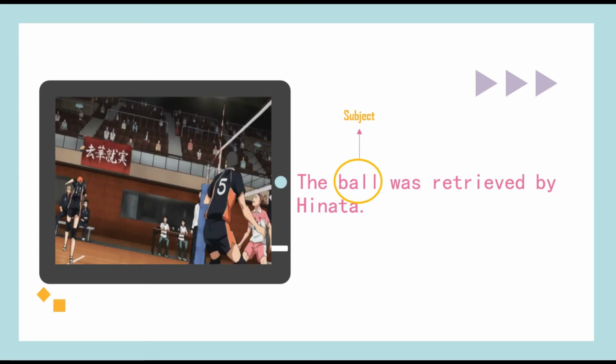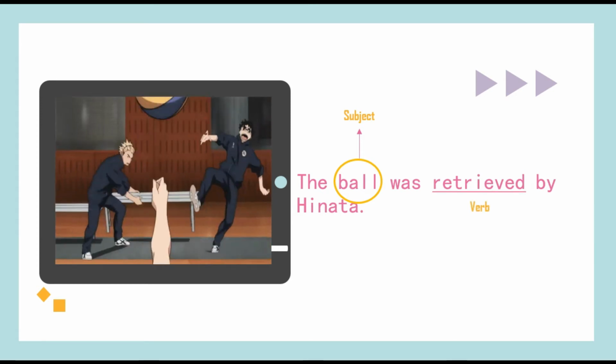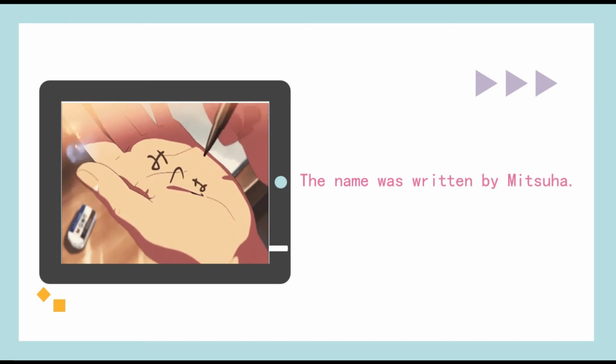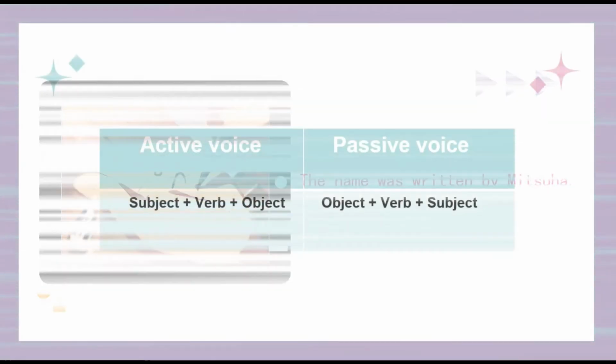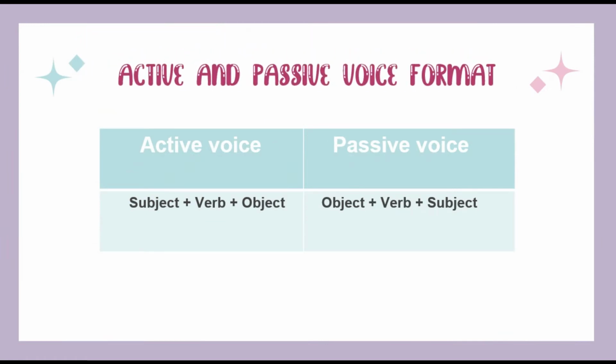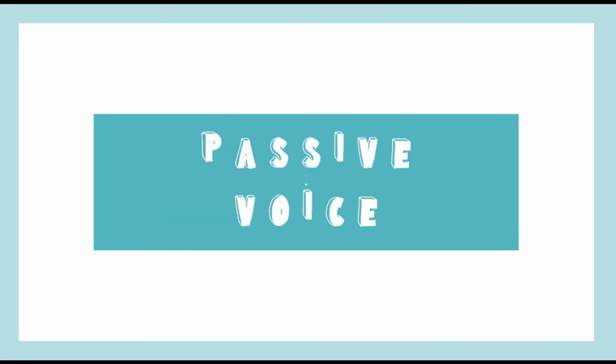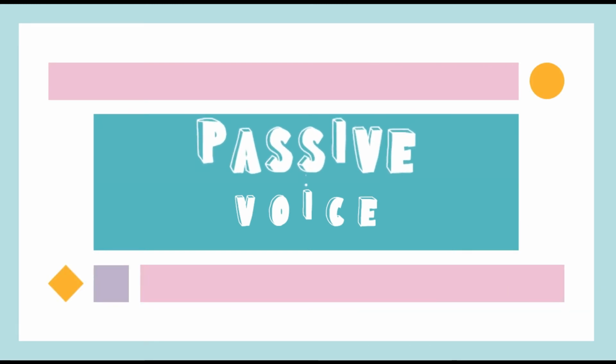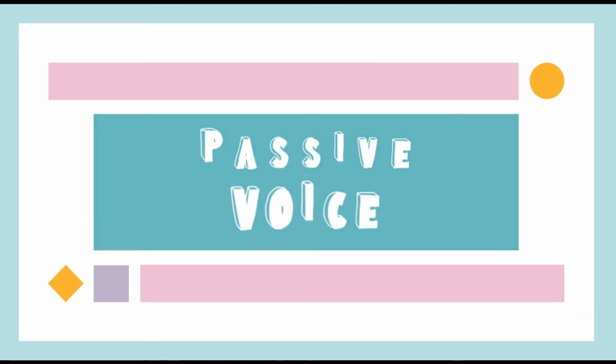As you can see, both sentences make sense for their own specific situations and both are grammatically correct. The structures of a same sentence for both voices are as follows. In active voice, subject plus verb plus object, while in passive voice, object plus verb plus subject. I hope you take down notes so you won't get confused about what makes the active and passive voice differentiate